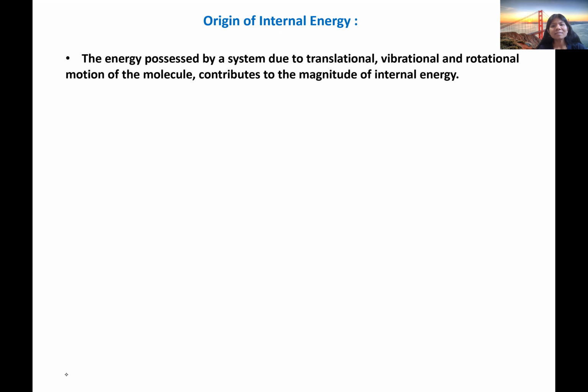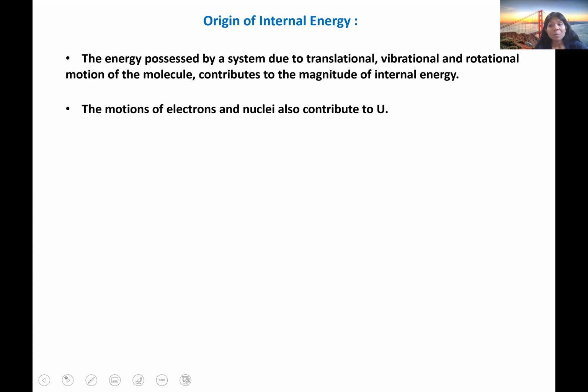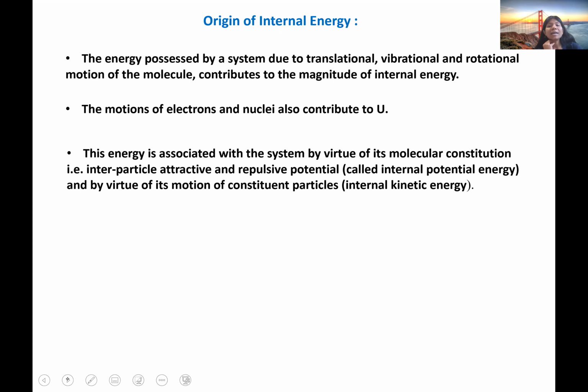All these motions contribute to internal energy. Next, the motions of electrons and nuclei also contribute to internal energy. And the internal potential energy and the internal kinetic energy both contribute to the internal energy of the system.